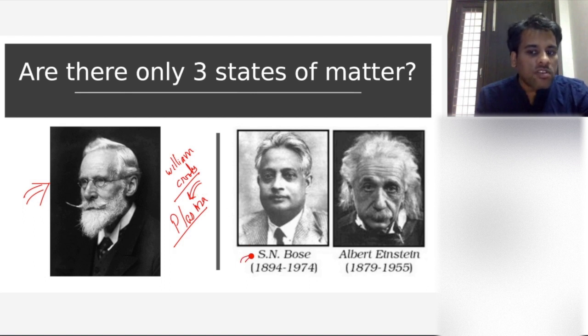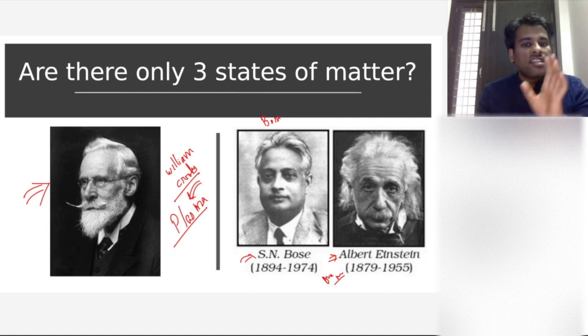This is Satyendra Nath Bose and this is Albert Einstein. Around early 20th century, around 1911, they proved mathematically that there will be one more state of matter. But at that time, there were no instruments to give it a shape, right? So they called that matter Bose-Einstein, the name of the matter. It is a state of matter, the Bose-Einstein state of matter.